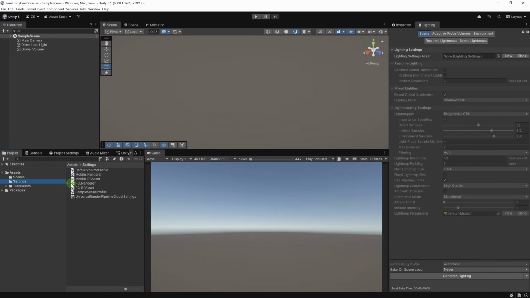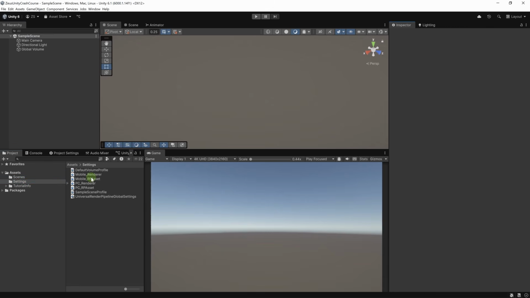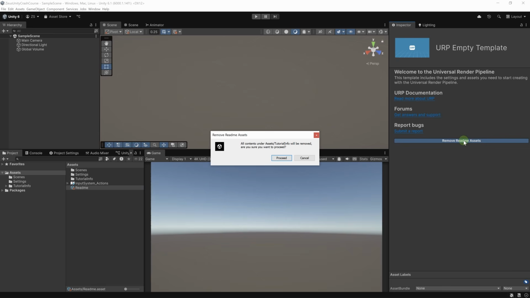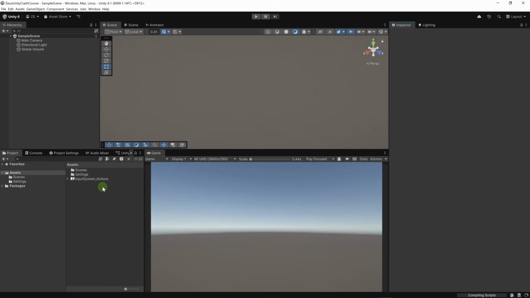We have Settings, mostly the settings of the renderer. We are using the Universal Renderer. Here you can edit the quality settings of your game and all that good stuff. And here we have this tutorial info. Let's click on this README file. And here we can simply remove the README assets just to clean up the project.